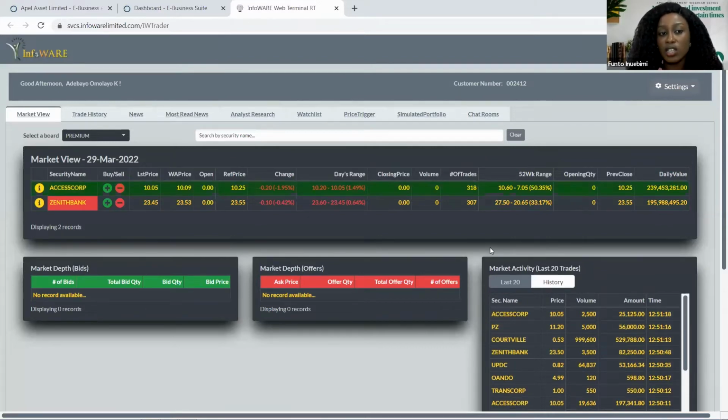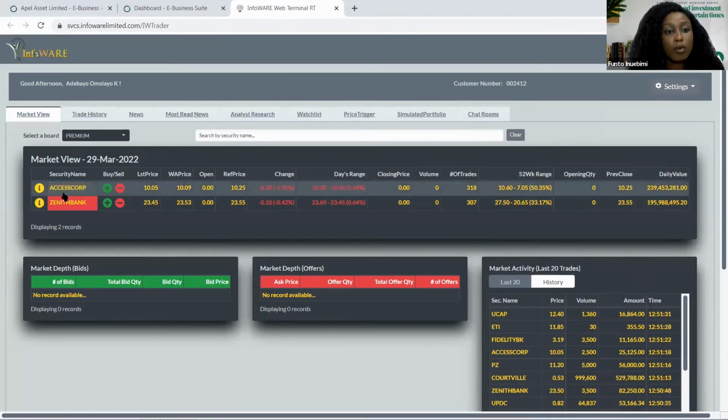While using this platform, you need to be very careful because whatever transaction you make here, if it hits the market and someone is willing to buy the securities or sell those securities to you, it becomes executed immediately. So for example, I want to buy Access Corp. I can click on this green button to buy it.